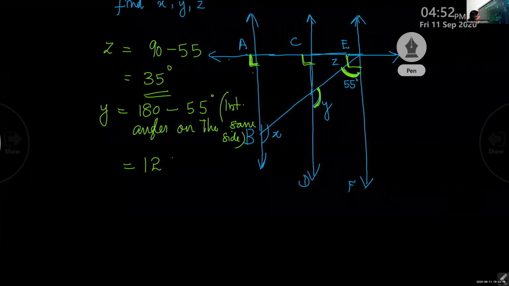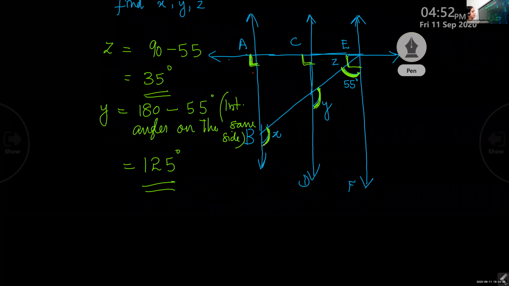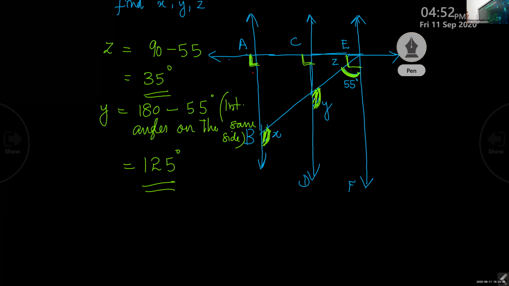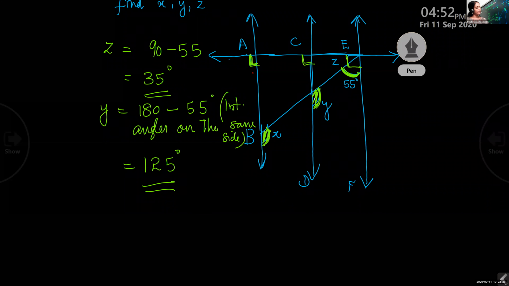And what about this one, X? Is there any connection between this Y and X? Y and X, which type of angle is it? Corresponding. Yes, good, Srihari, but no other person is telling the answer. What is the connection between this X and Y?